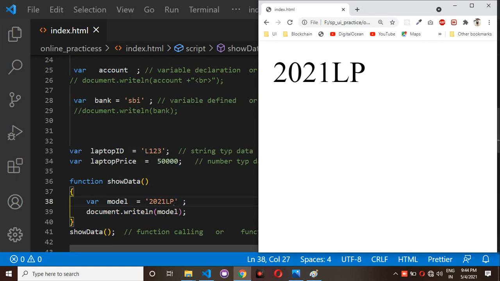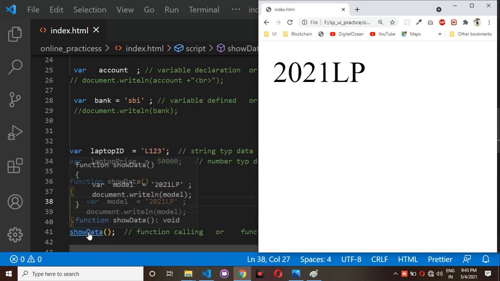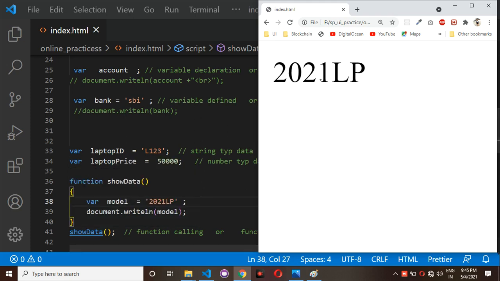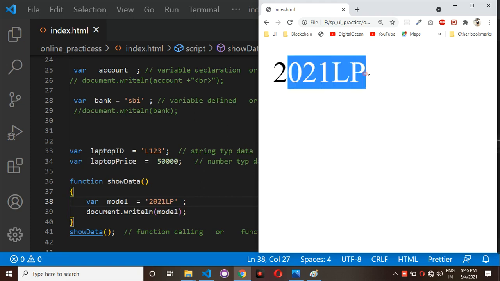This 2021 LP you are getting. Whenever you are trying to call this function, immediately show is called, and inside show, var model is equal to 2021 LP, this data you have given to the model, and you are going to print the output. So you will get 2021 LP as output.